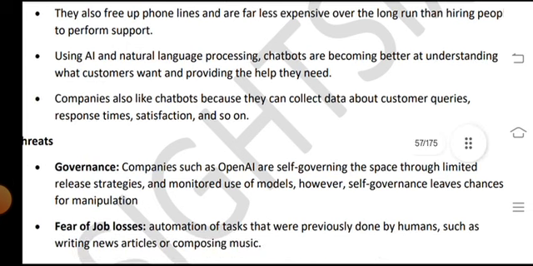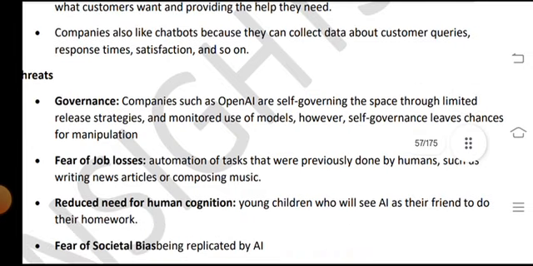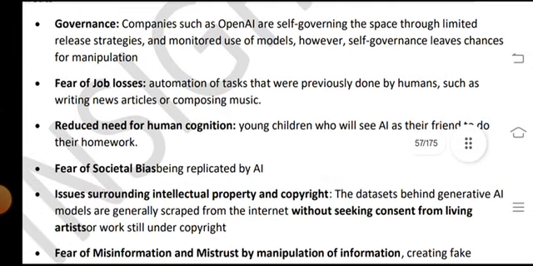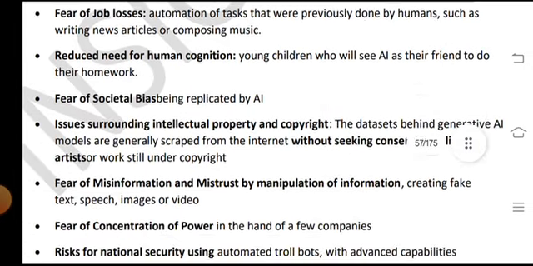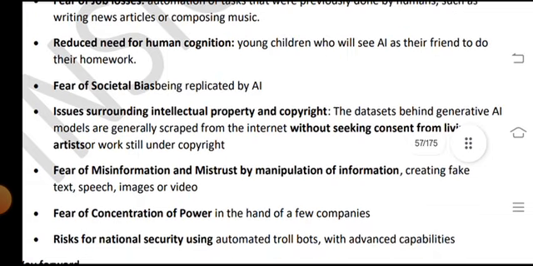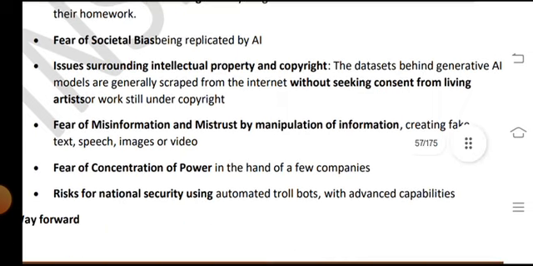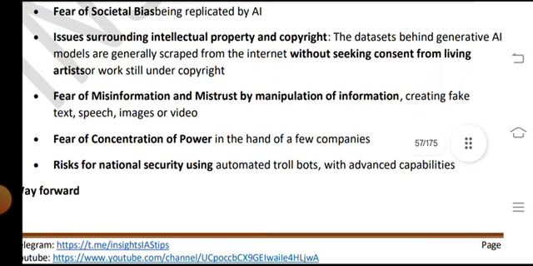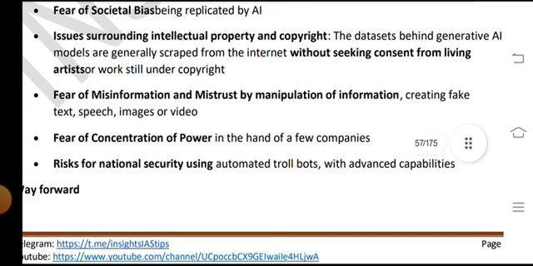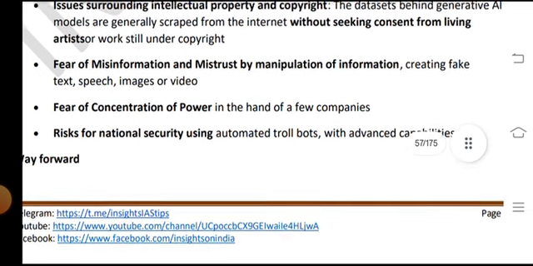Threats and governance. Fear of joblessness and the reduced need for human conscience, fear of social abuses, and issues surrounding intellectual property and copyrights. Fear of misinformation and mistrust, fears of conflict, concentration of power, and risk for national security.